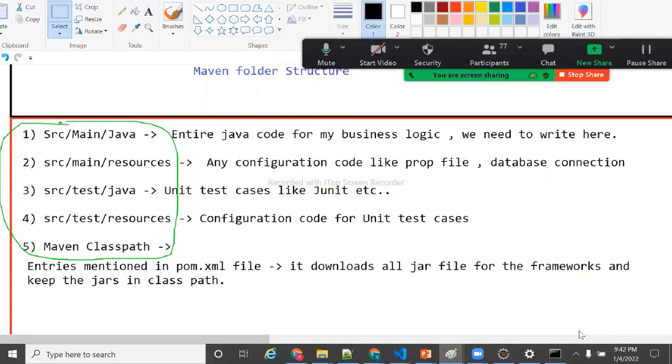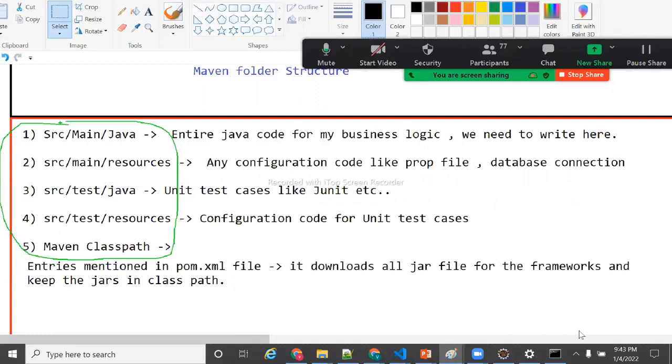Okay, right. src/main/resources is for any configuration like properties, database connection, username, password, dialect, connection string, port number, any of these external details. The properties files will be there, right?